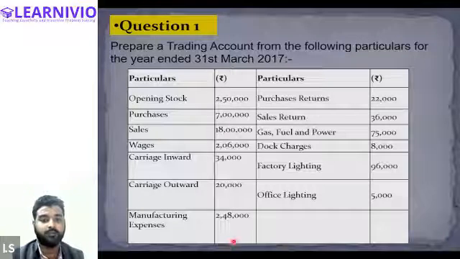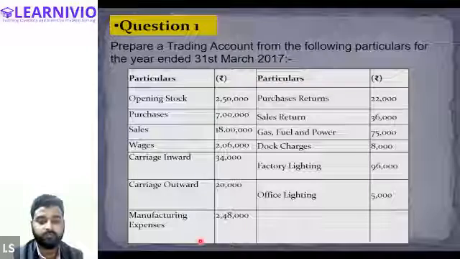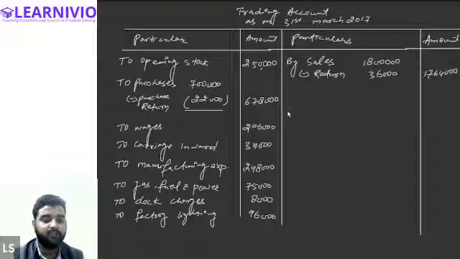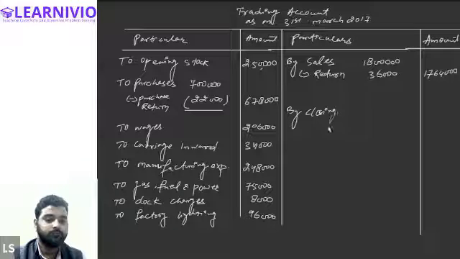So we will write down the value of the closing stock in our trading account as well. Tell me, on which side of the trading account will we write the closing stock? Credit side. So on the credit side, we will be writing by closing stock, 6 lakhs, as given in the question.